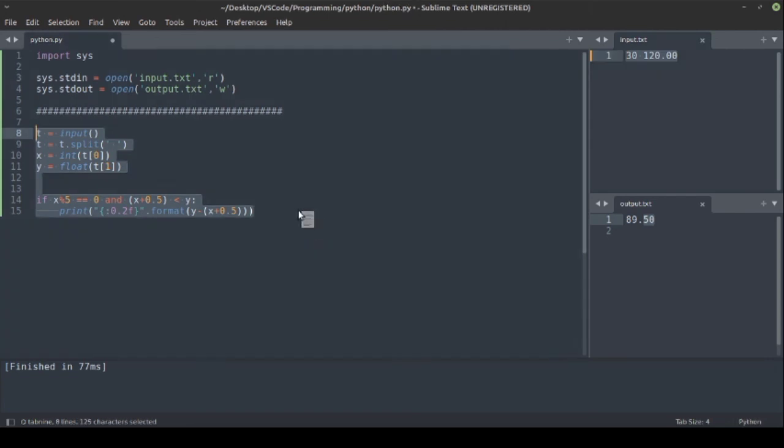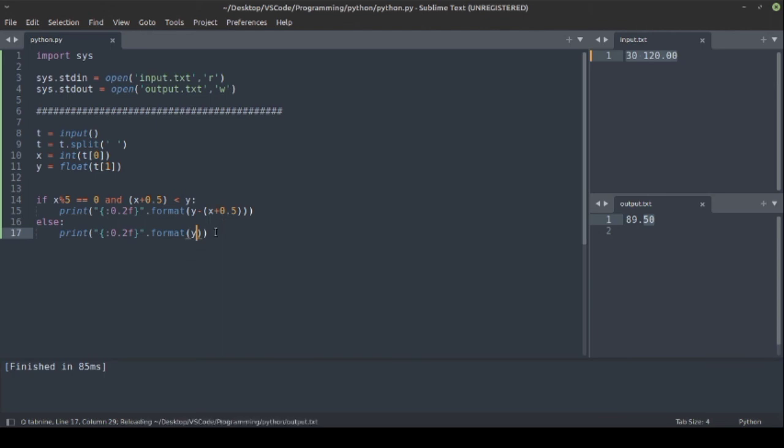So let's go to the program, and if these conditions are false, then in else we have to print Y in the same format. So this format only. Let's run this.